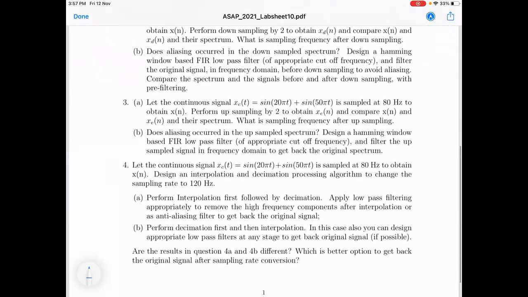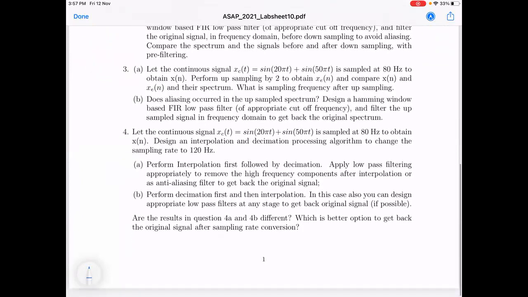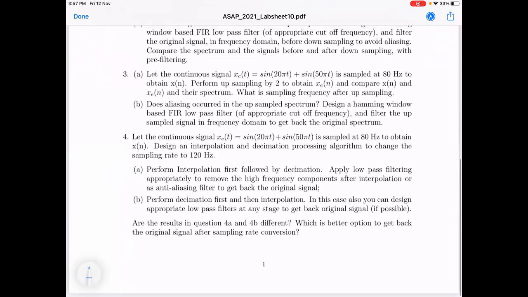So I hope you will be able to do it. And then the third question is an upsampling only. And then filtering, you have to do pi by M or pi by L based on what you are doing, before or after, based on upsampling and downsampling. And the last question is from 80 Hz to 120 Hz, exactly similar to the example we have discussed.